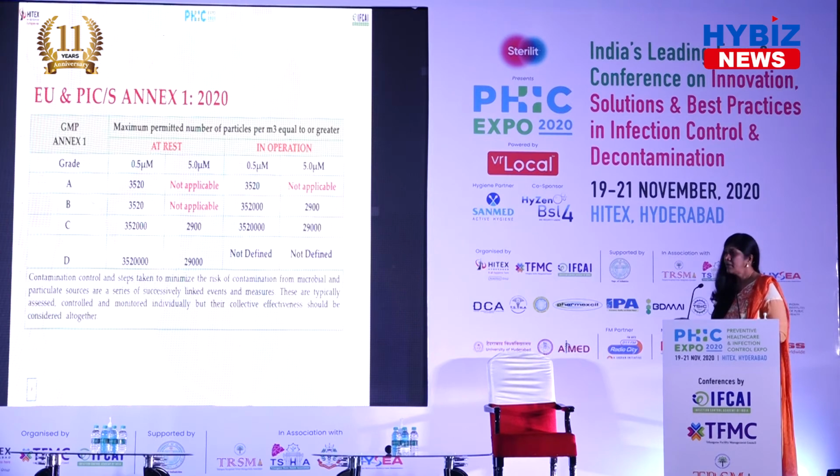What is important for us to understand is that as per the EU Annex 1, they have emphasized contamination. They say that contamination control and the steps taken to minimize the risk of contamination from microbial and particle sources are a series of successfully linked events and measures. These are typically assessed, controlled, and monitored individually, but their collective effectiveness should be considered altogether.